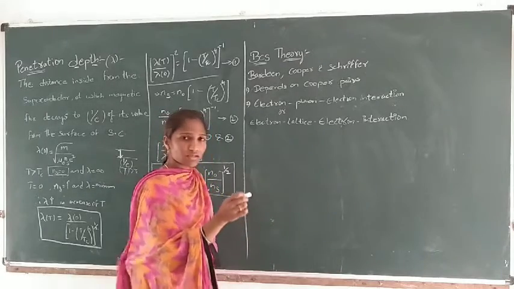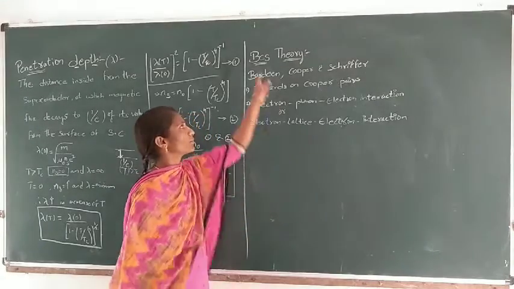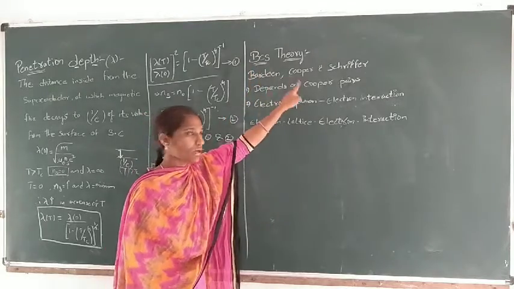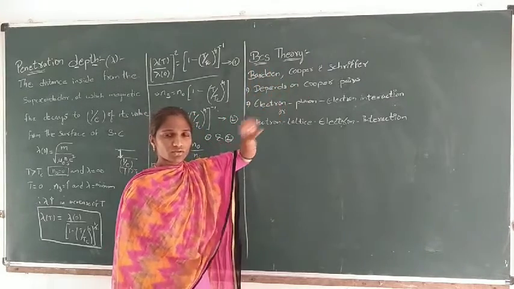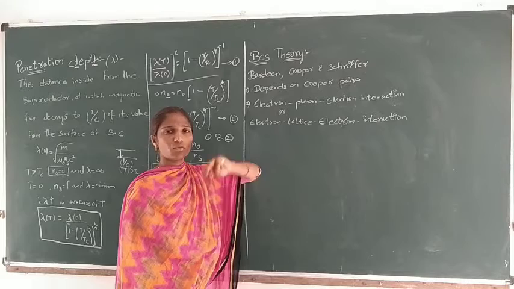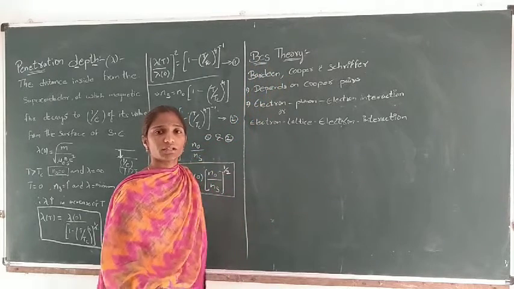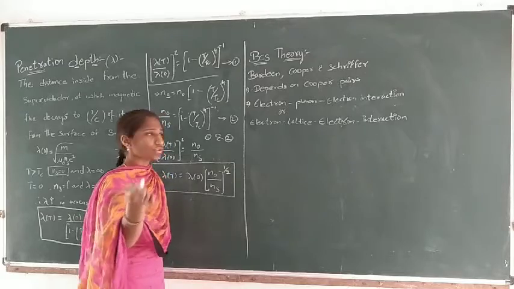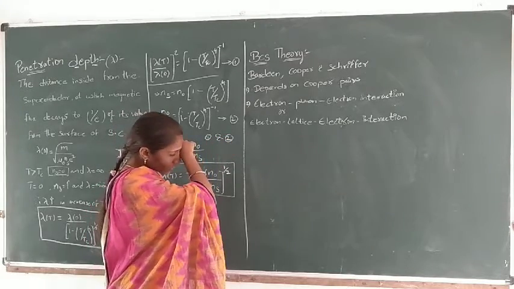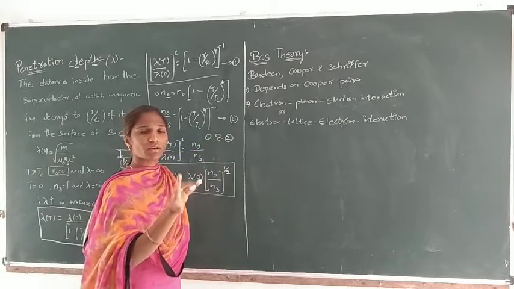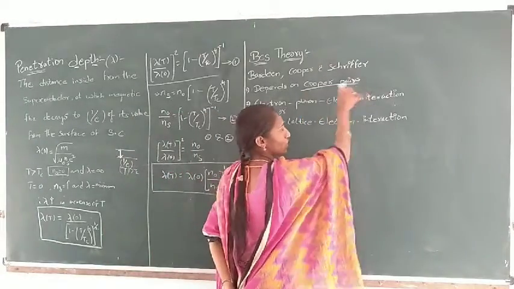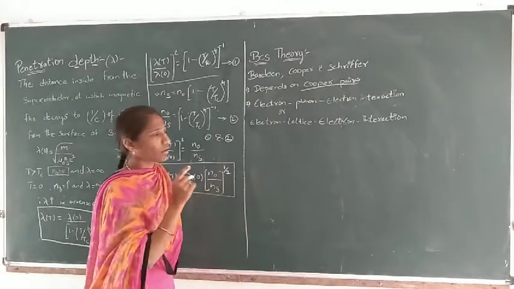So BCS stands for B for Bardeen, C for Cooper, and S for Schrieffer. These are the three scientists who proposed the BCS theory on superconductivity and the superconducting nature. Now, BCS theory explains about the Cooper pair. Later on we will know what a Cooper pair is.